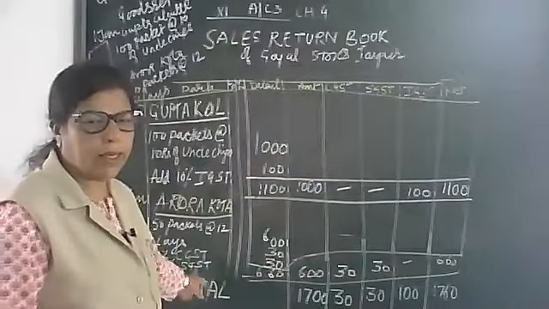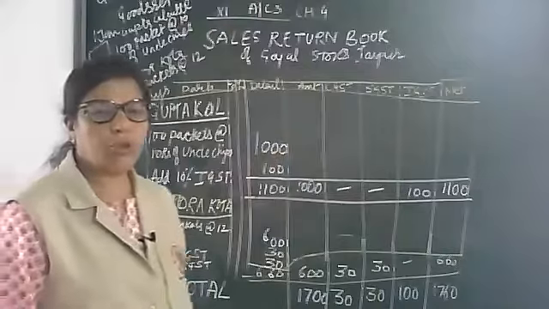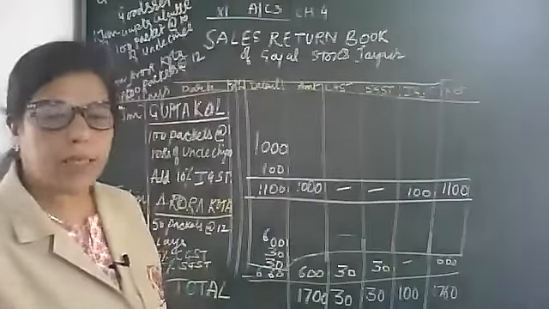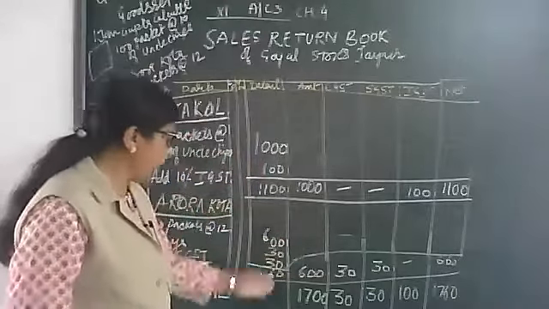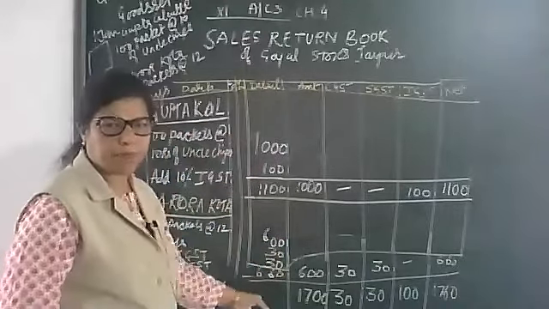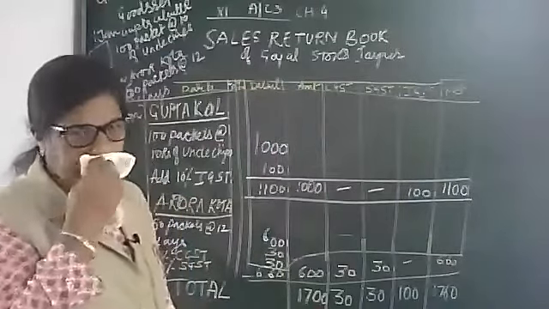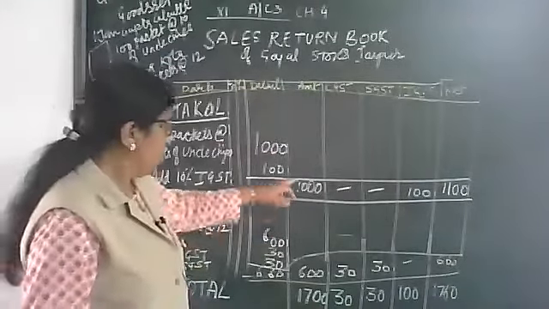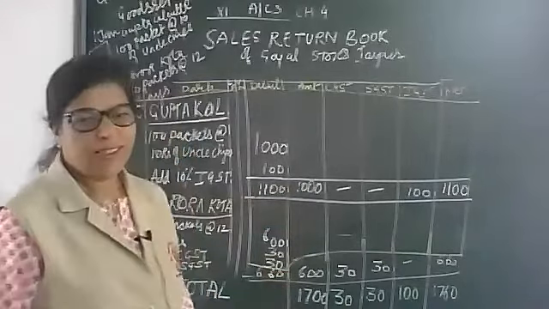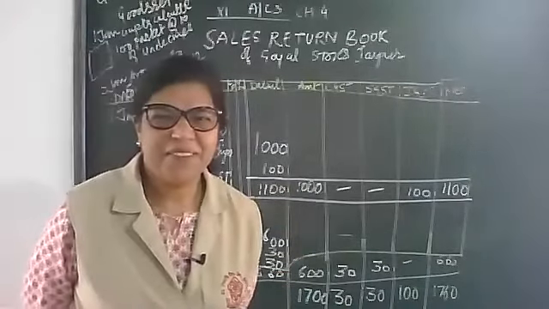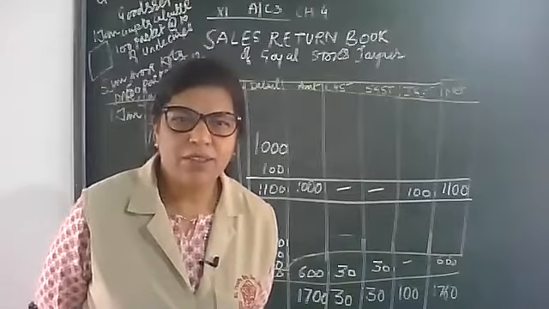And at the end, you will make the grand total. No need to make the total of this column. Okay? 1600. I've done it wrong.